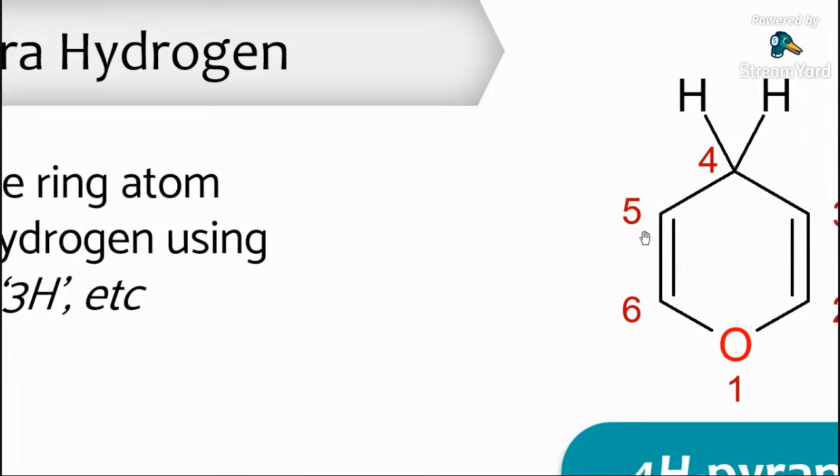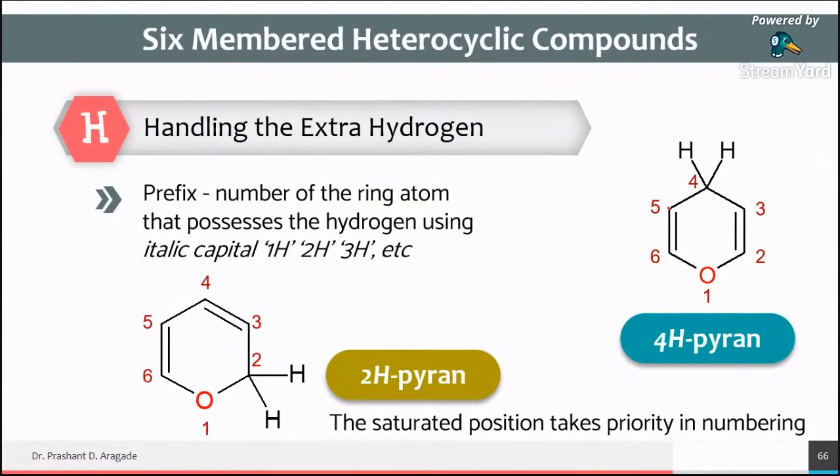This is the 5 number position, CH. This is one bond with the carbon atom, this is another bond, so 2 bonds, and with the 4th number carbon atom there are 3 bonds. So carbon is with 3 bonds. In order to complete its octet, it is always containing H. It is not written, but it is always containing this H. So 1, 2, 3 and 4 bonds are completed for this carbon atom. So this corner represents what? CH.